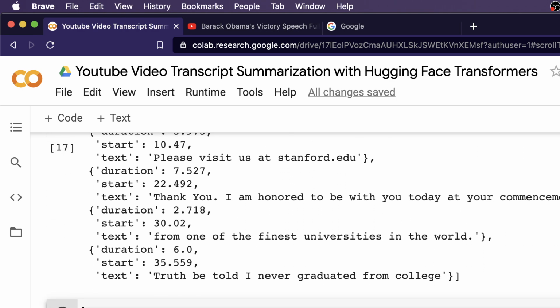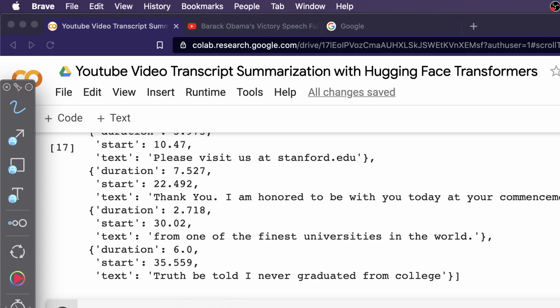What we want to do now is convert this into pure text, like something like this. There are multiple ways for you to do this. What we are doing simply is iterating through this object, and every time we encounter text, we take it and add it to the result object. So simply have a result object with no characters, then take this text at every point and add it to the result with a space separator. Like I said, there are multiple ways to do this, and I'm just showing you one of the easiest.